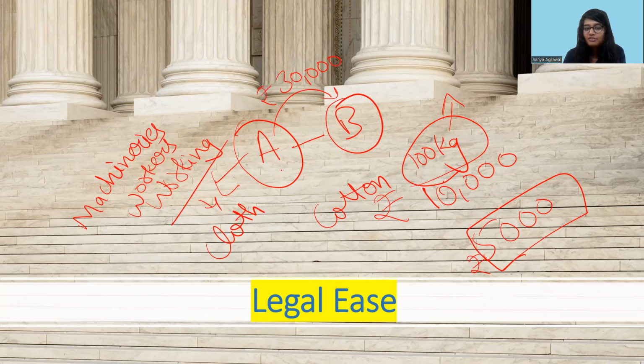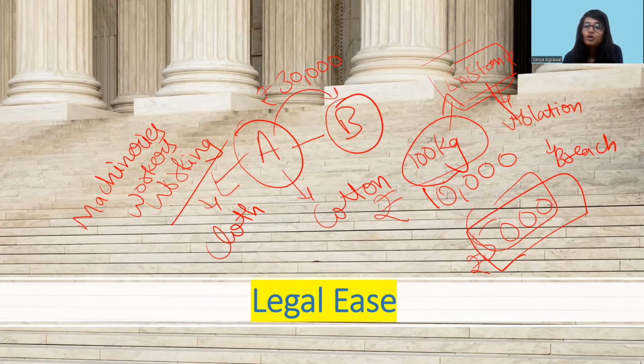Here A will prove the cause of action has arisen because he had a legal right which arose through the existence of a contract, and this legal right was violated because there was a breach of contract. Now what will B show? B will either show that there was no contract as such, or if there was a contract, there was no violation on his part. He can say that there was no payment of 5,000 rupees, or A has already denied the delivery of 100 kg of cotton, or whatever the reason is.